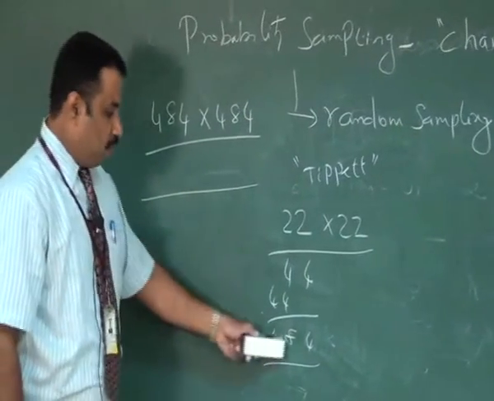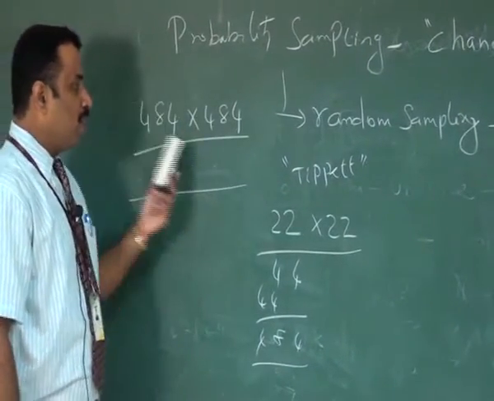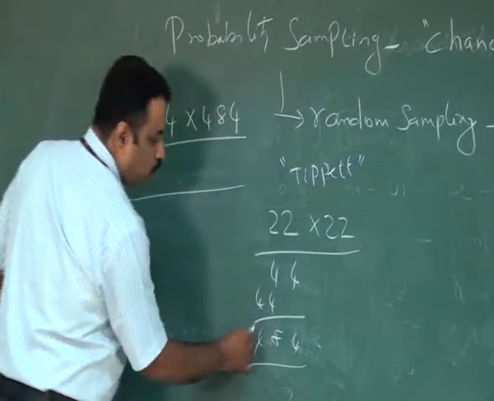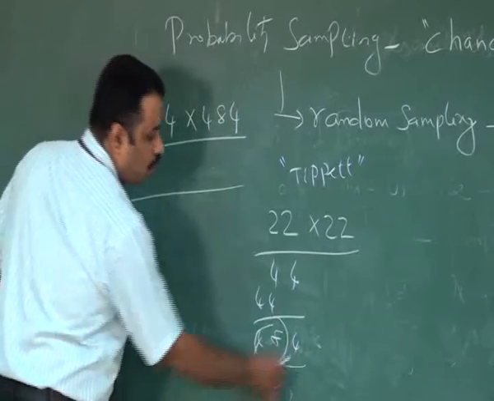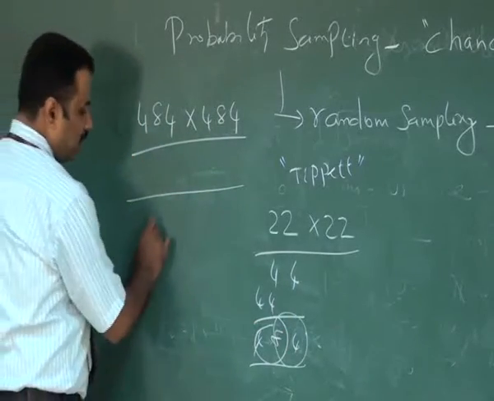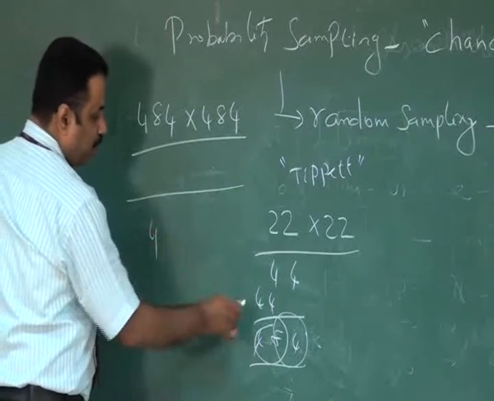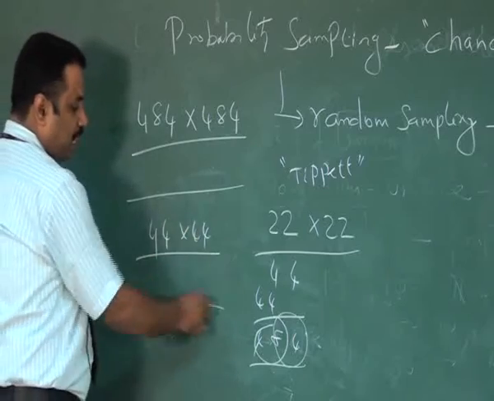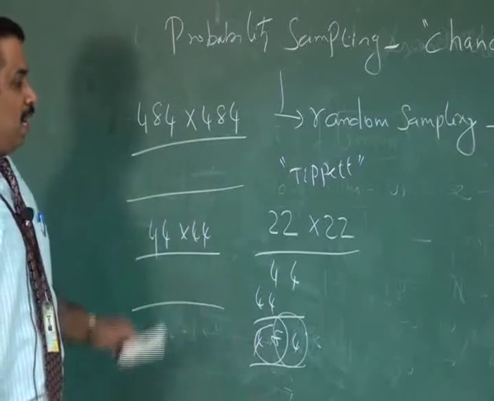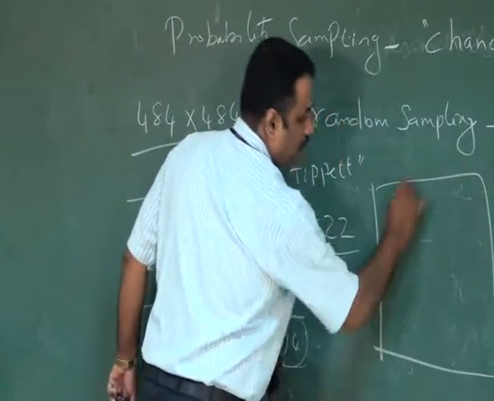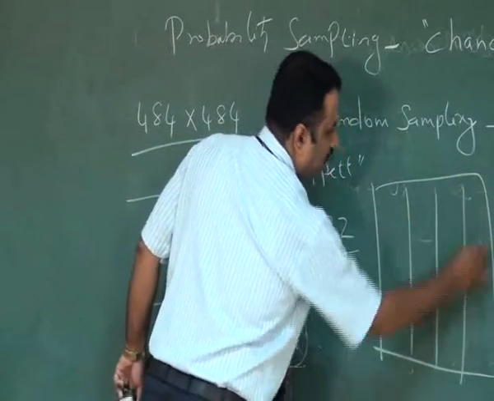In the case of 484, the researcher can use the 6-digit number, or he can go for the same 2-digit number, either the first 2 or the last 2, and create his own number table. For example, I can take the first number and the last number, and then I can develop it. The same way we develop a lot of numbers, and all these numbers are tabulated. So we are going to create a table.